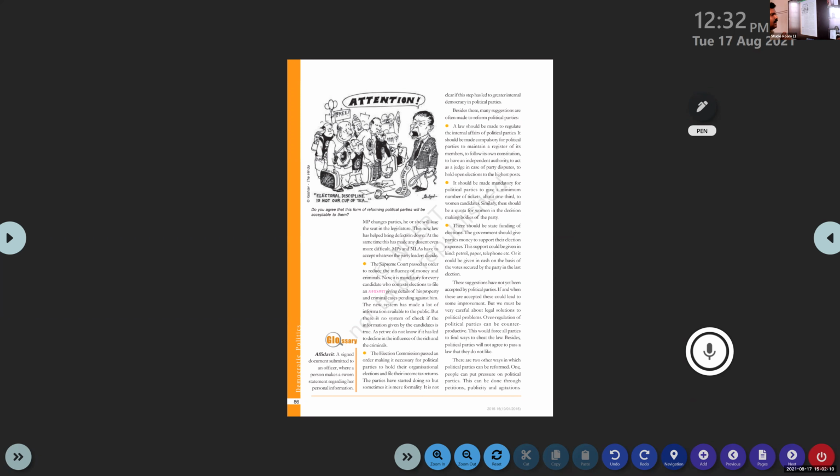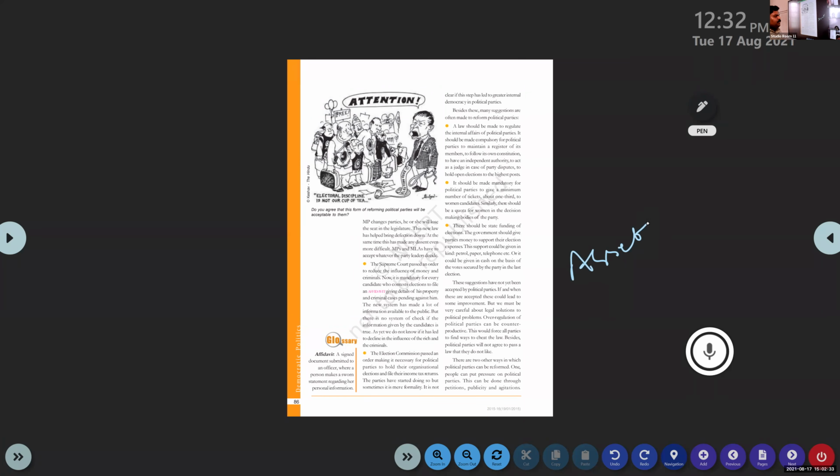So in the affidavit, clear-cut and perfect information has to be provided, related to the assets of that individual, criminal cases against that individual, or other personal information. So you can see here, affidavit: details of the property and criminal cases pending against him. Underline. A new system has made a lot of information available to the public.